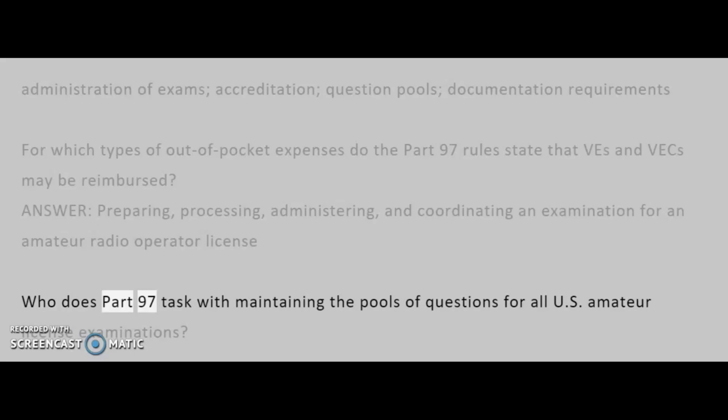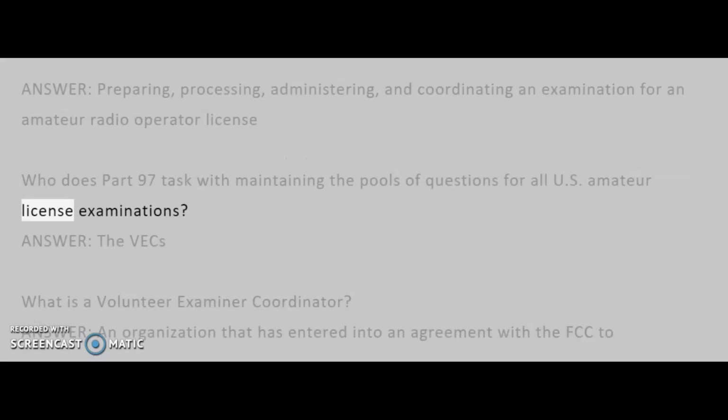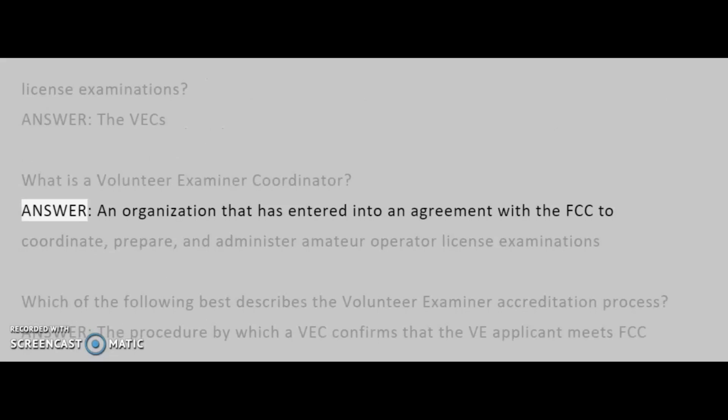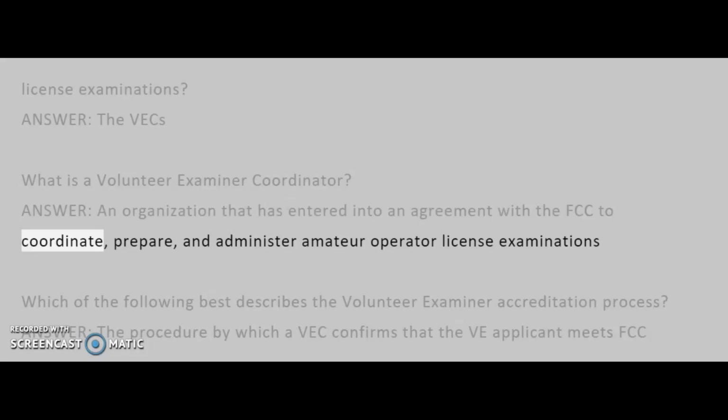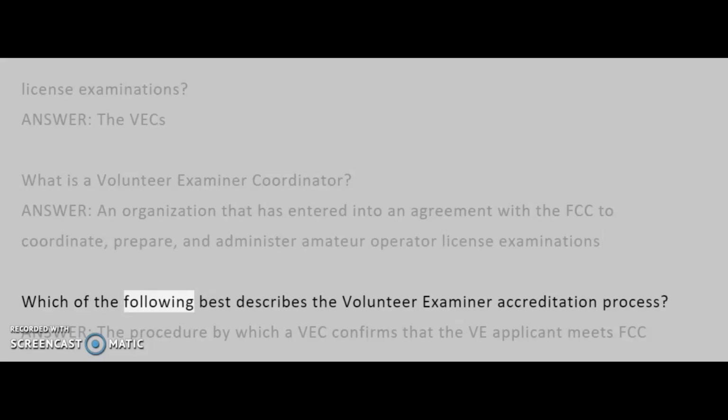Who does Part 97 task with maintaining the pools of questions for all U.S. amateur license examinations? Answer: the VECs. What is a volunteer examiner coordinator? Answer: an organization that has entered into an agreement with the FCC to coordinate, prepare, and administer amateur operator license examinations. Which of the following best describes the volunteer examiner accreditation process?